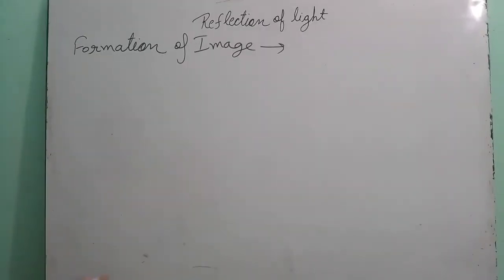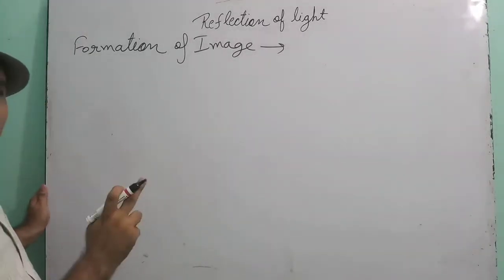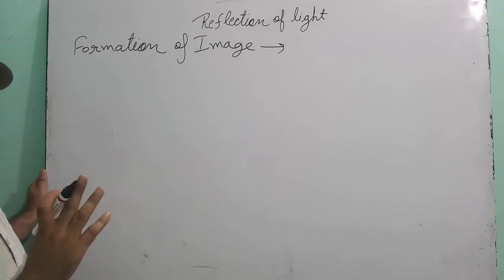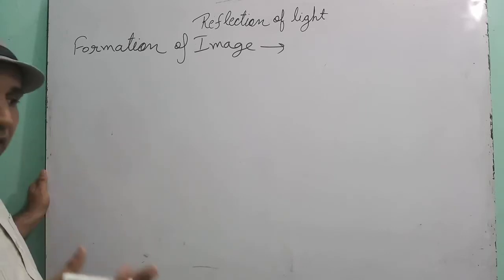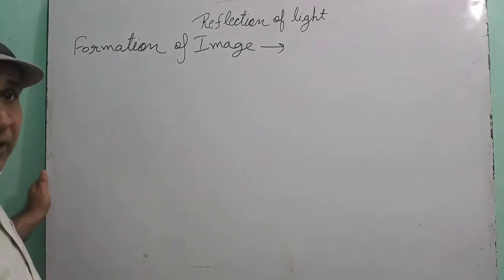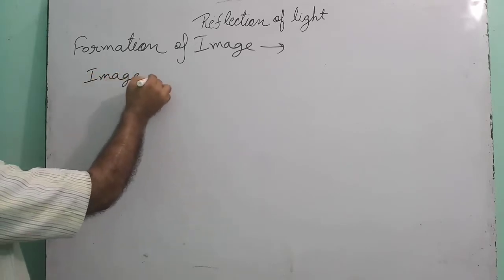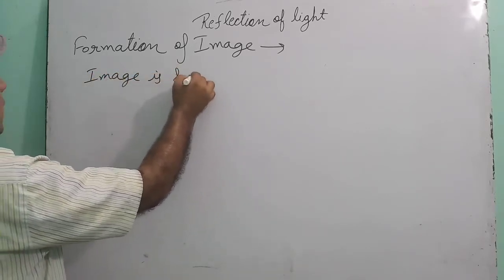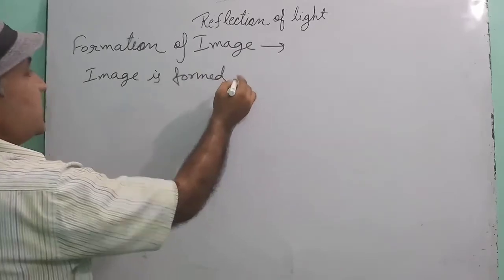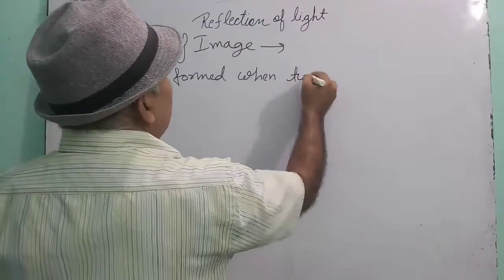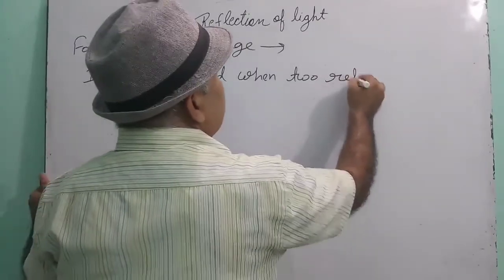Children, an image of any object is formed when at least two reflected rays from the object either meet together or appear to meet. This is the noted point.